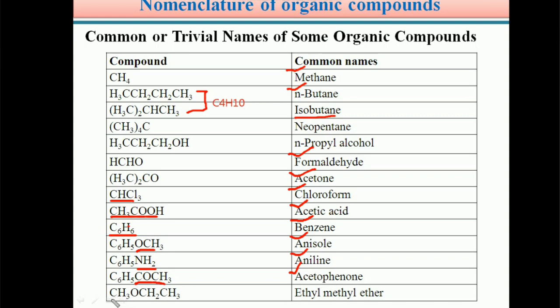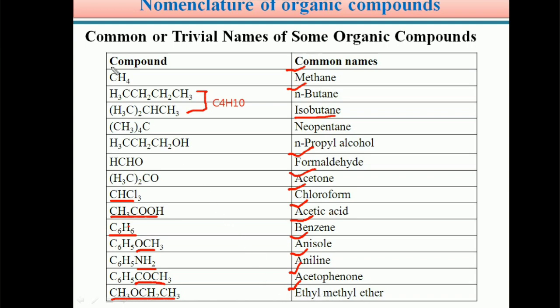Similarly, students, CH3OCH2CH3 is called ethyl methyl ether.